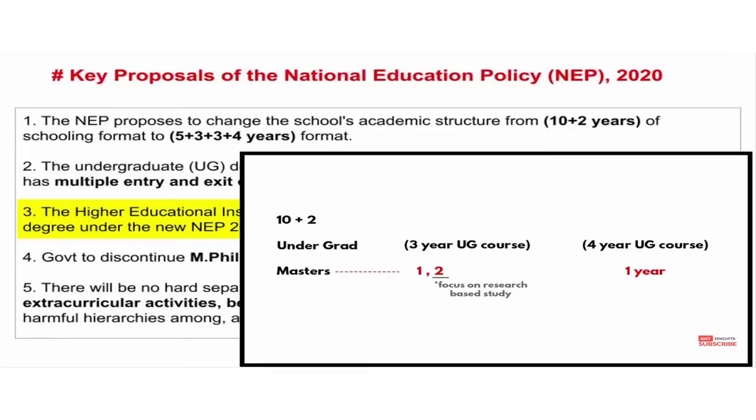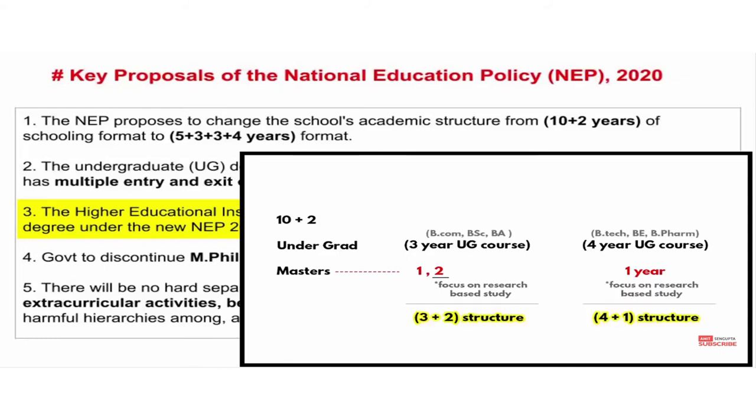Suppose for a student of a 3 year undergraduate course, the second year will be based on research based study. For example, for BCom, BSc, BA, the master degree will be of 2 years, and the first year will be normal education, and the second year will be research based. It will be called the 3+2 structure.